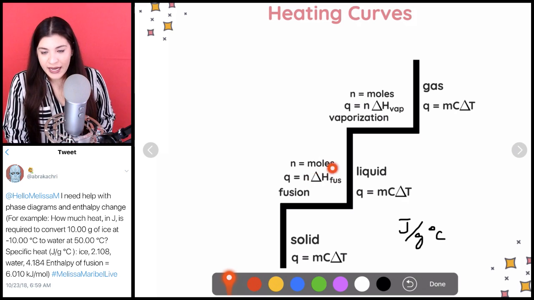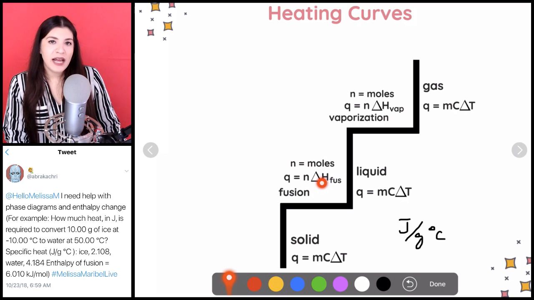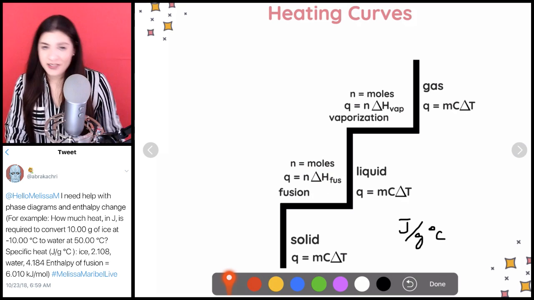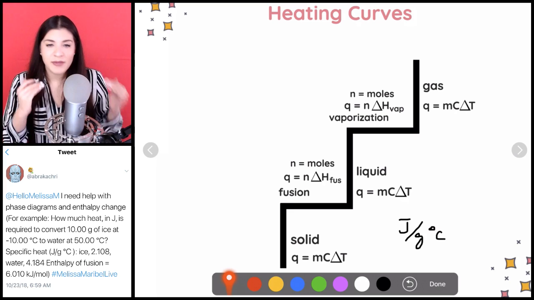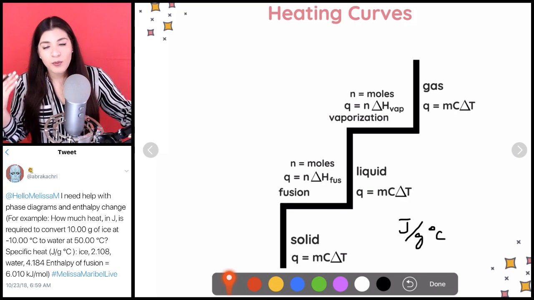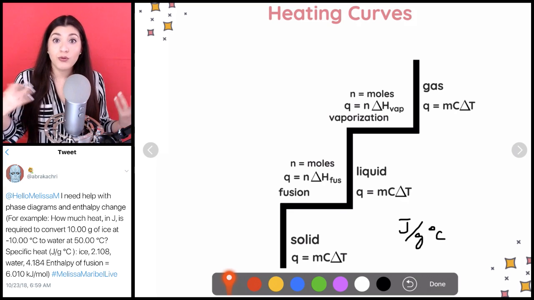So H, or delta H, just means it's a change in enthalpy. Enthalpy is a fancy word for heat transfer. It just means we're transferring heat, and we're seeing how much heat is being either absorbed or released.